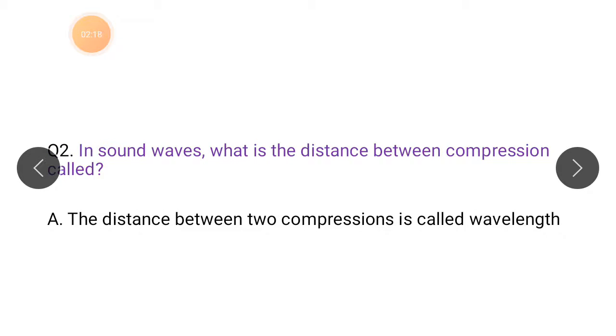Question number 2 is, in sound waves, what is the distance between compressions called? The distance between two compressions is called wavelength, as I told you in the previous lesson, and you can see the diagram of this wavelength on page number 86.